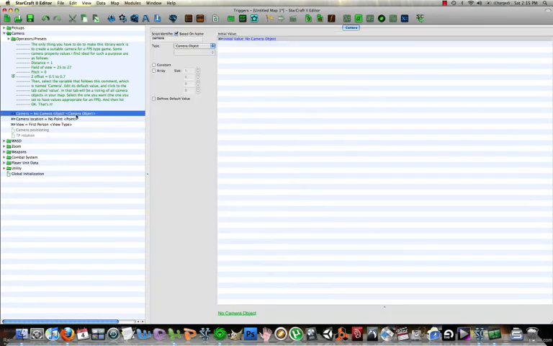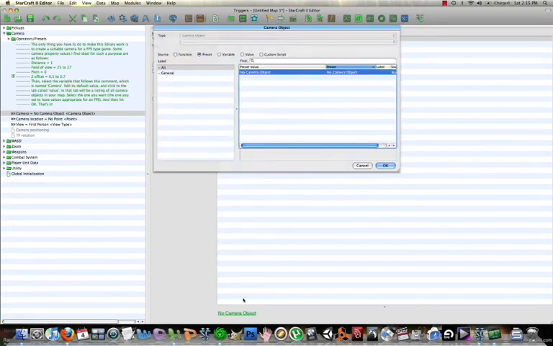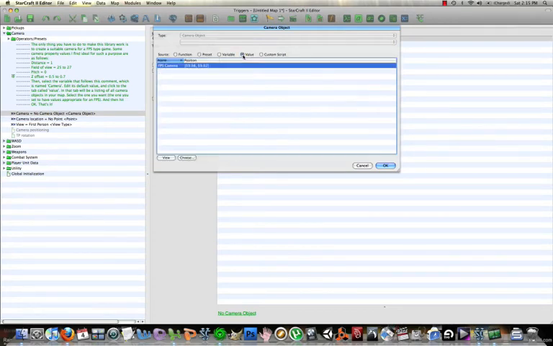So, camera. As you can see, we have the initial default value set to no camera object. We're going to change this. Click no camera object. Navigate from the preset tab to the value tab.